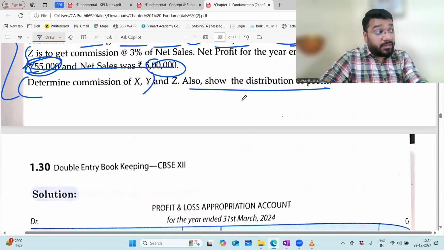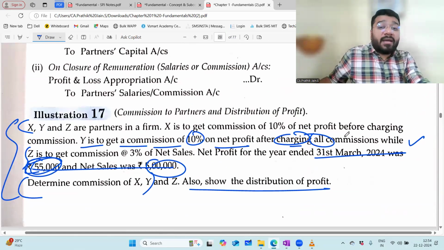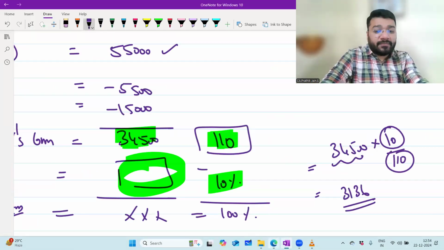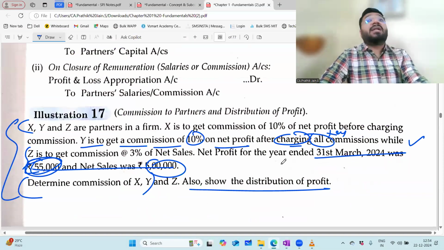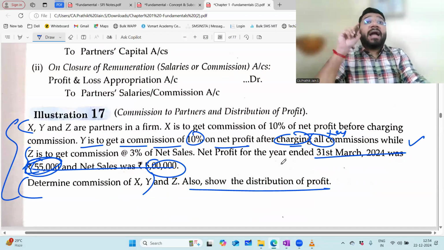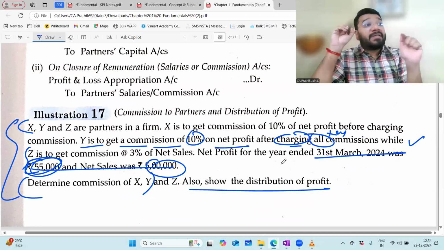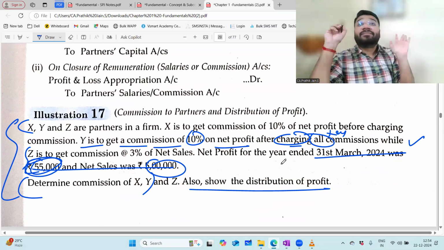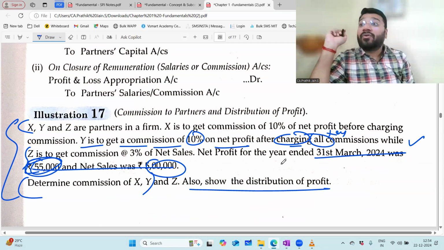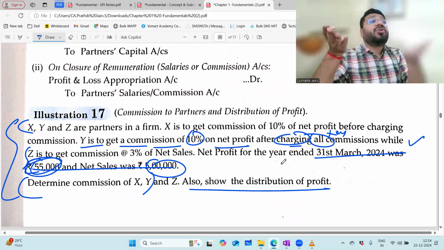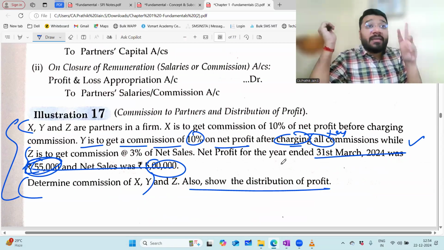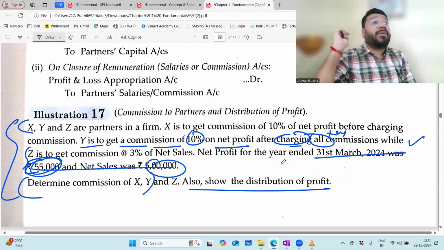If you want to go with the answer, what they have done, then here it should be after charging X and Y's commission only. So are you clear with how we calculated the commission for X? As long as X and Z are concerned, we had to calculate the percentage. The percentage on what value, that value was very clearly given in the question. X's commission on 55,000, directly given in the question. So 55,000 into 10 by 100, game over. Z's commission, 3% on 5 lakh. That also is clearly given in the question.